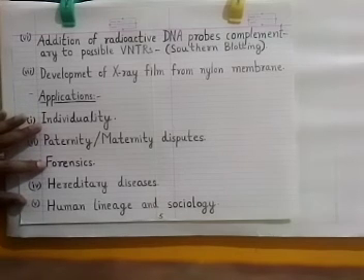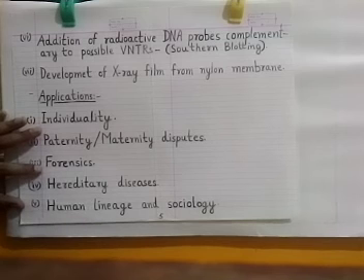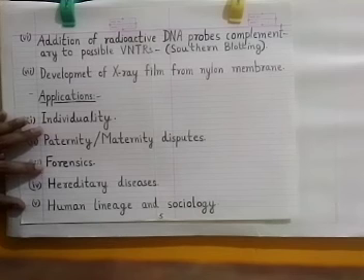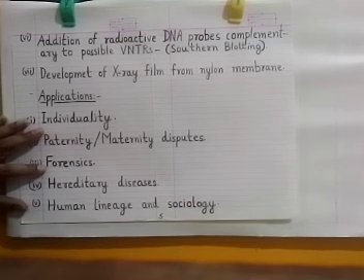Then in forensic science, at a crime scene, when the criminal is not present, relatively very small body parts like hairs, sperm or blood stains are sufficient samples to get the DNA fingerprint of that person. With the help of this pattern, forensic experts can make out who that person was.